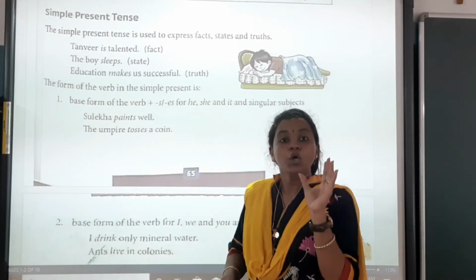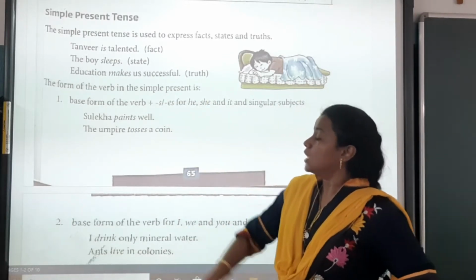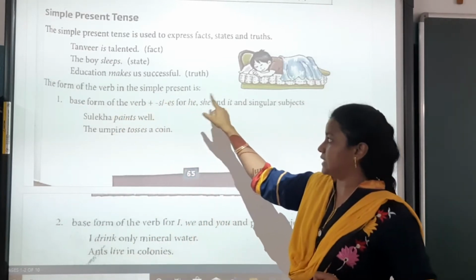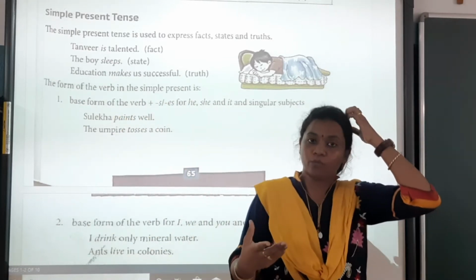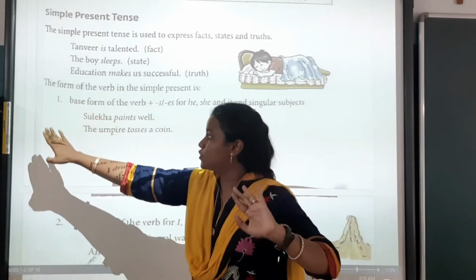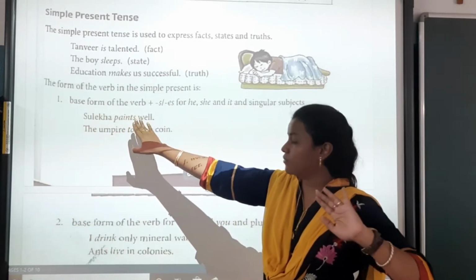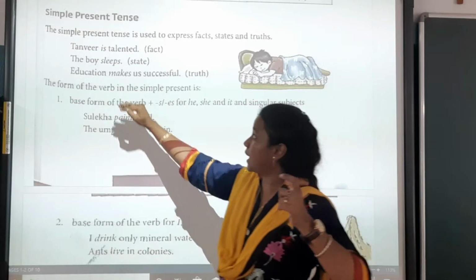So it is the truth. Now, the form of the verb in the simple present tense is, now I will tell you one more form: subject plus base form of the verb. Base form of the verb यानी क्या?